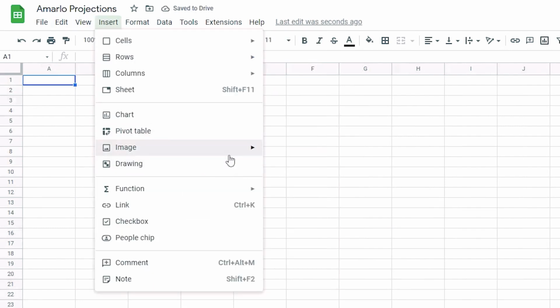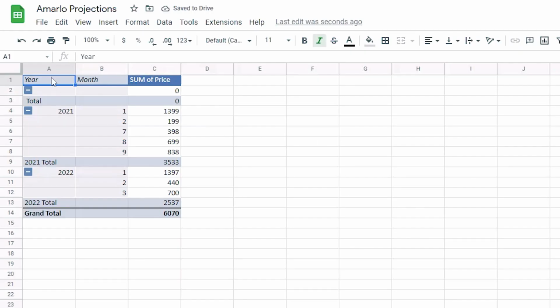So I'll go ahead and in Google Sheets, I'm going to grab a pivot table and I'm going to place it on my existing sheet right here. So that's going to give me a breakdown of the year, month, and the total amount of MRR, monthly recurring revenue, that we're seeing in that given time period.